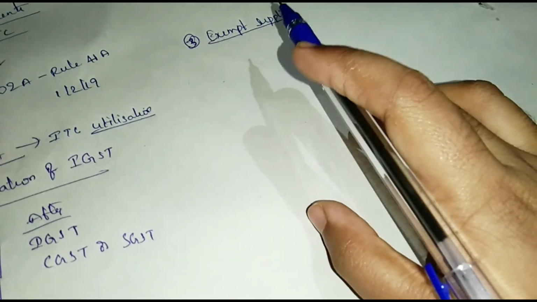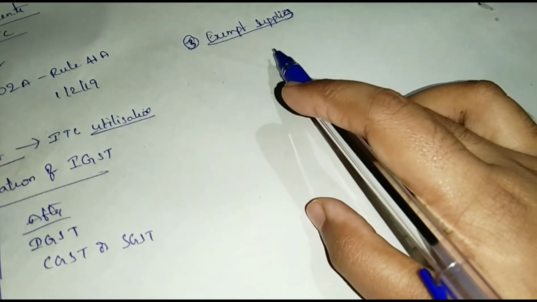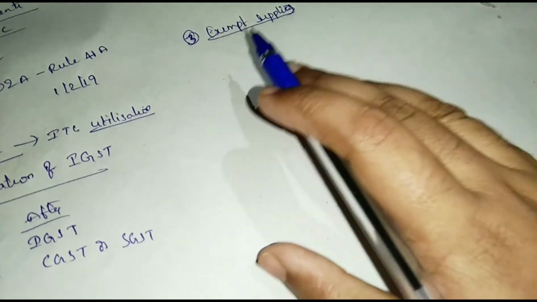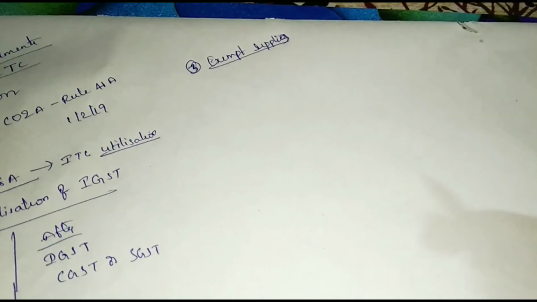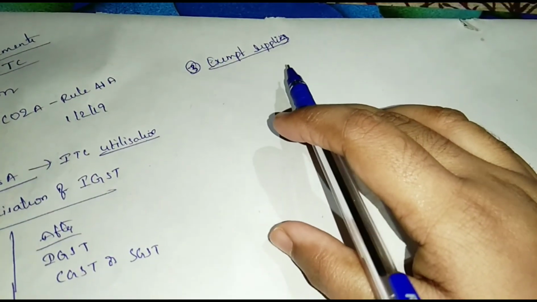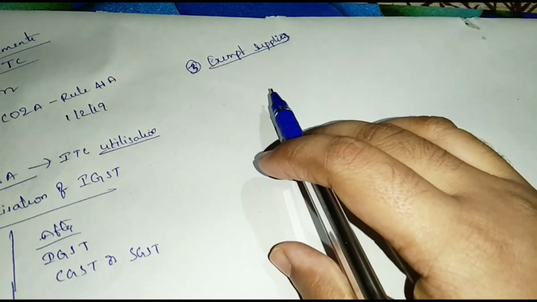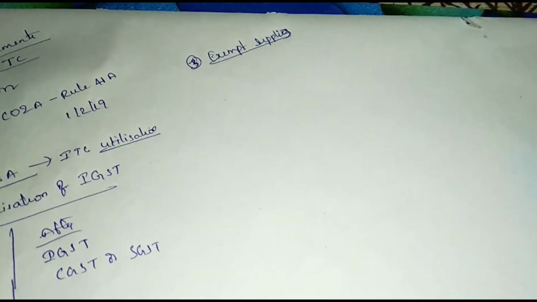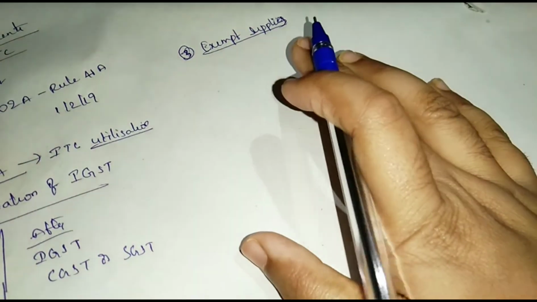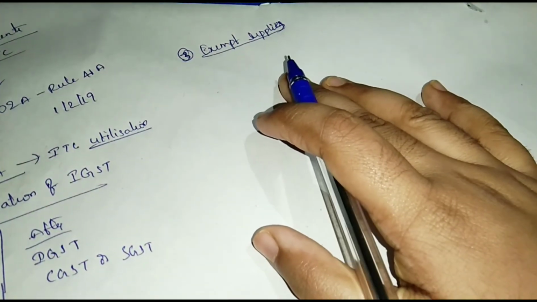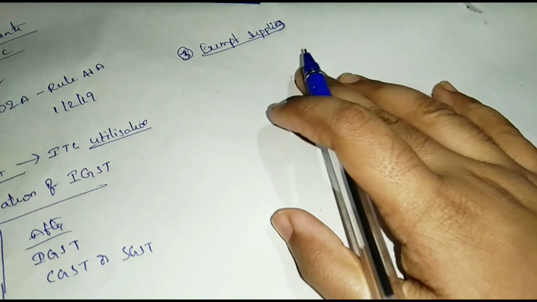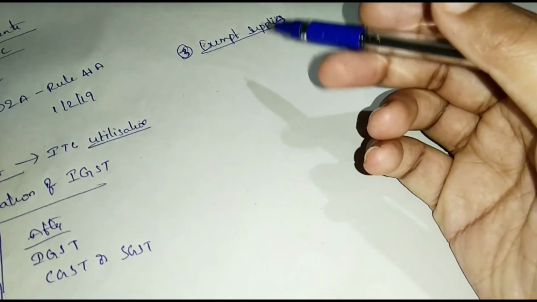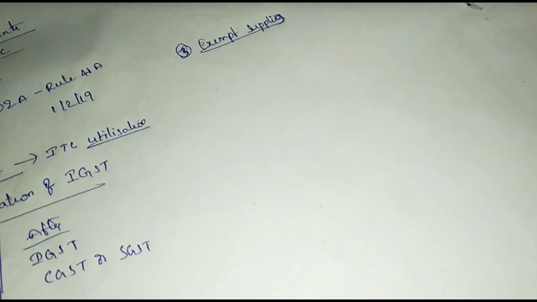For the purpose of this subsection, the expression value of exempt supply shall not include the value of activities or transactions specified in Schedule 3 except those specified in para 5, that is sale of land, and subject to clause B of paragraph 5 of Schedule 3, sale of building. Okay.